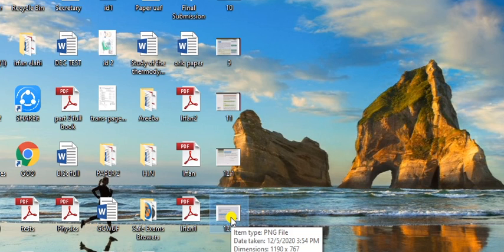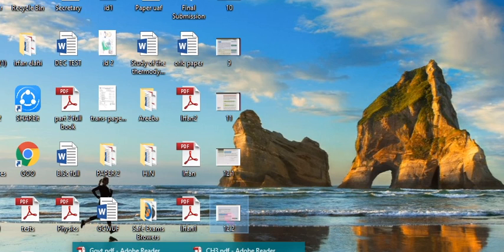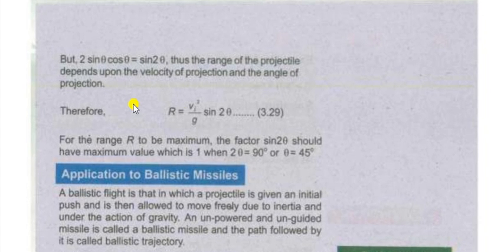The range of projectile can also be written as, we know that 2 sin theta cos theta is equal to sin 2 theta. So range of projectile can also be written as vi square over g into sin 2 theta. The last portion of the question was that we have to show that the range of projectile is maximum at angle theta is equal to 45.